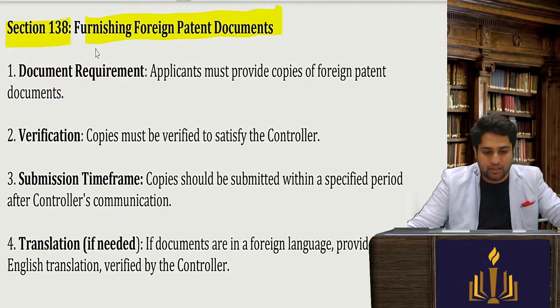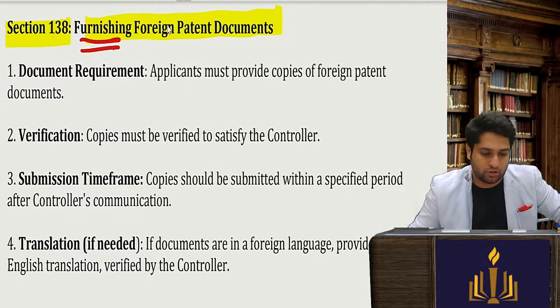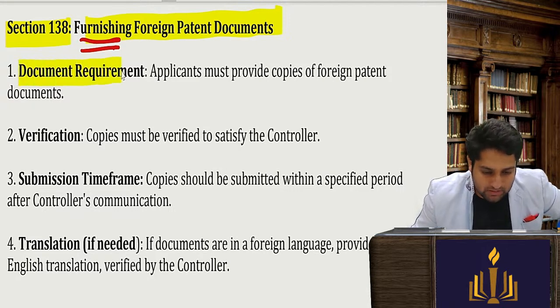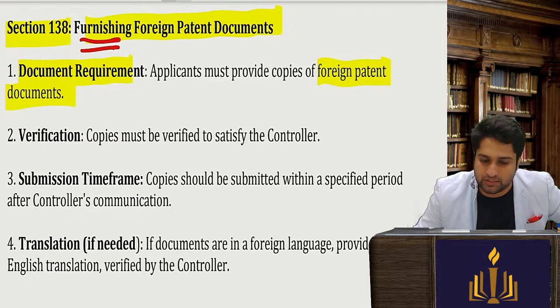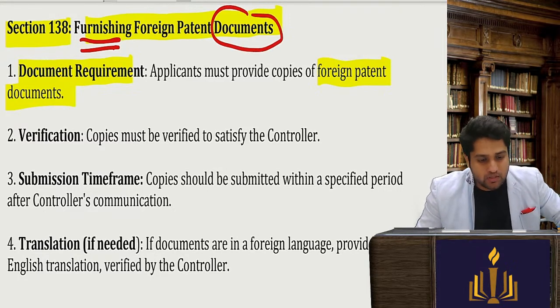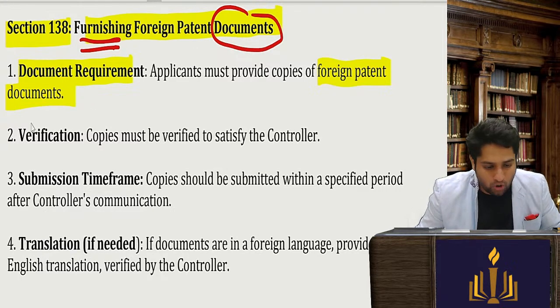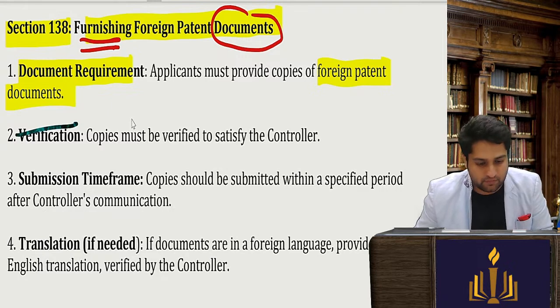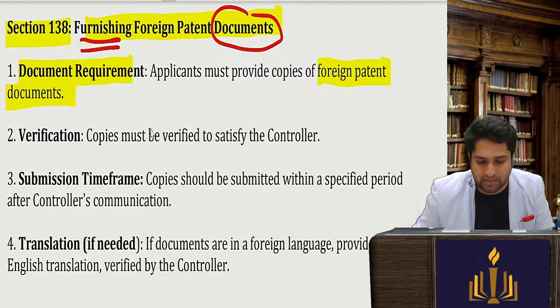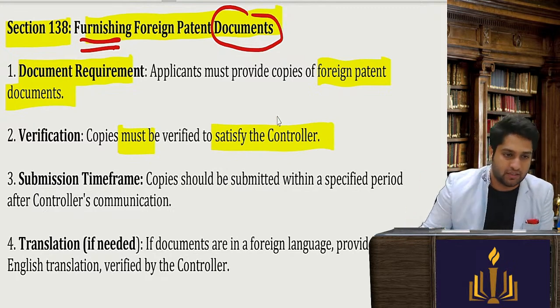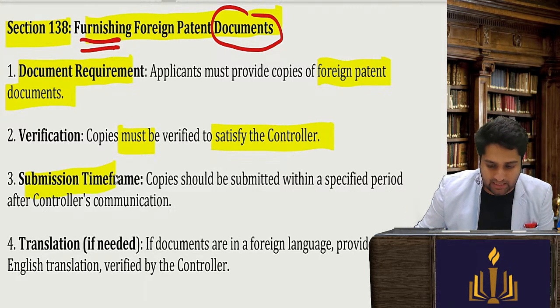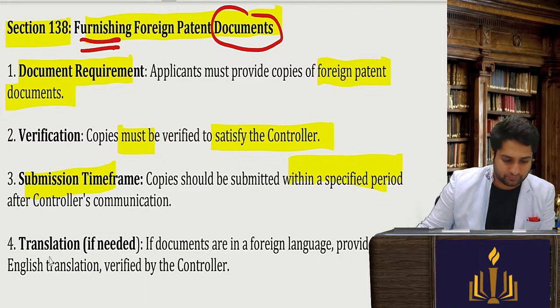Furnishing foreign patent documents. The application must provide a copy of the foreign patent documents. We are talking of the documents that you need to provide. The foreign documents need to be given. Verification must be done to satisfy the controller, so the controller should be satisfied. Submission should be within the time frame.